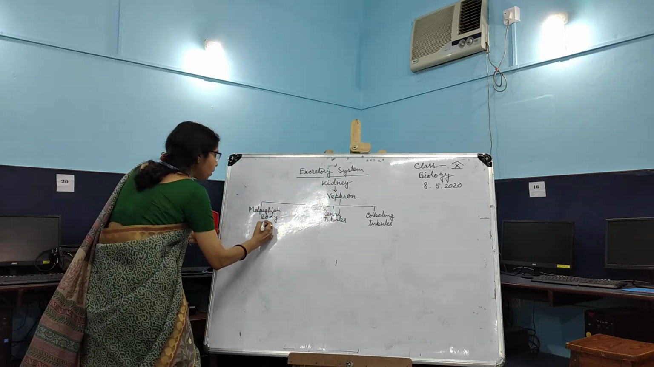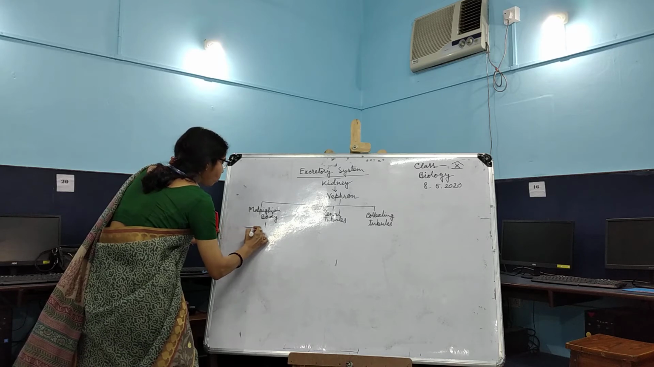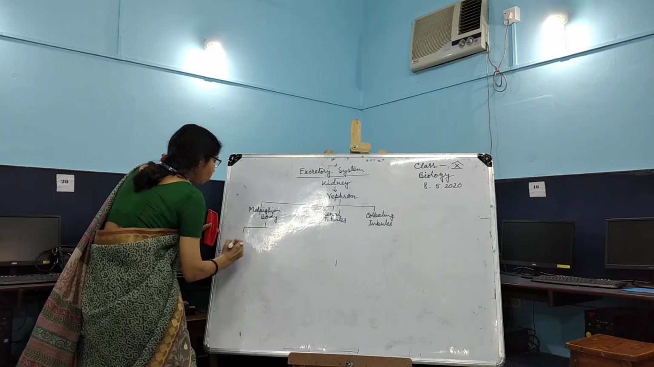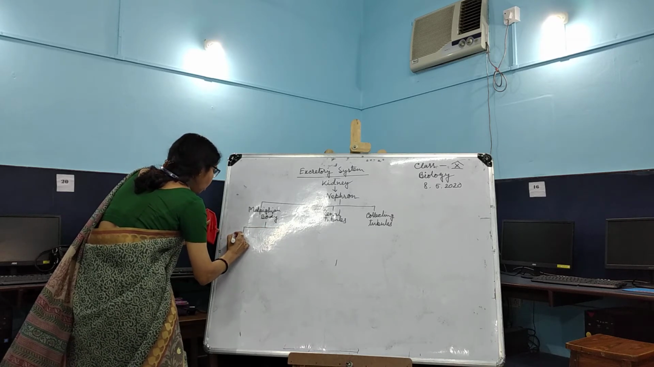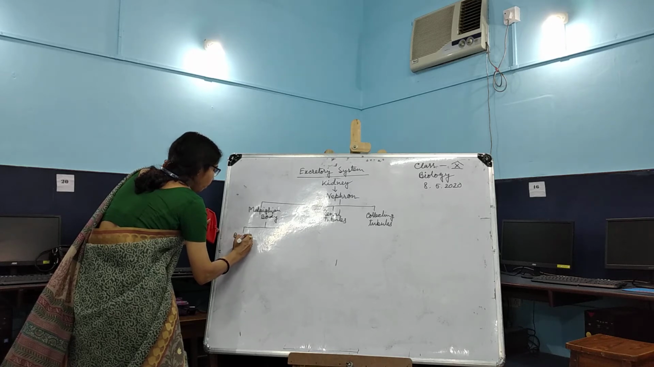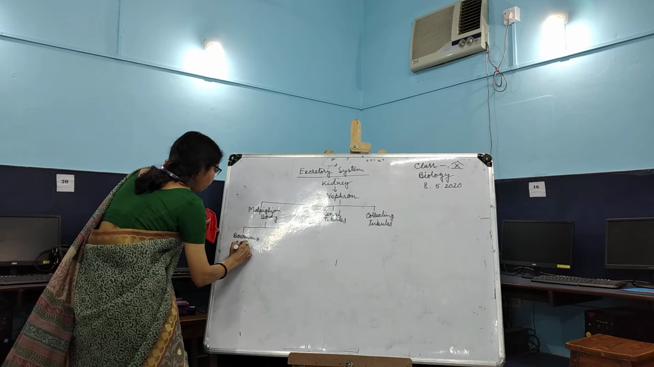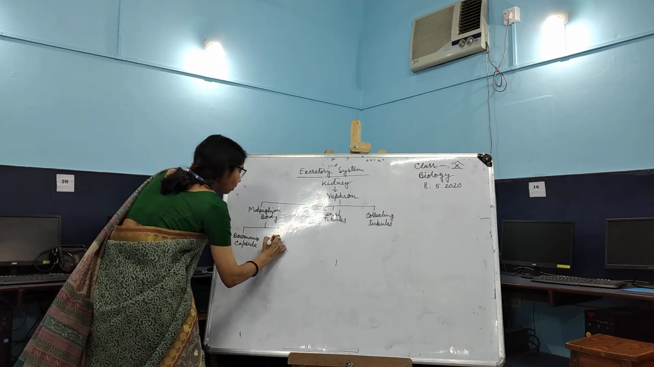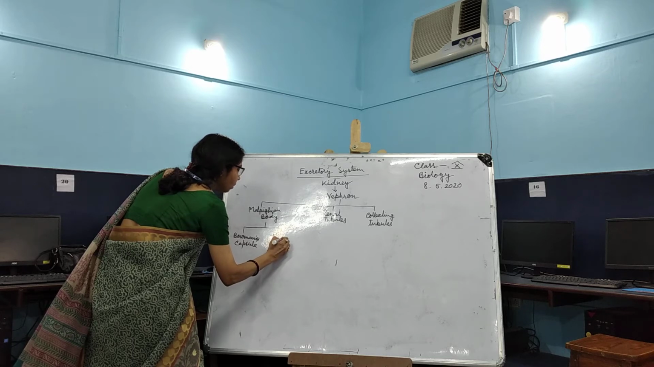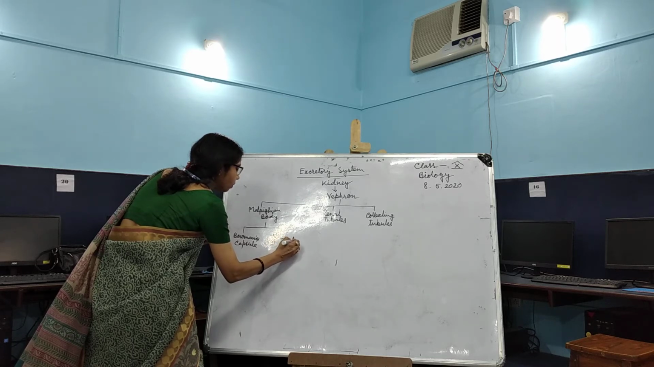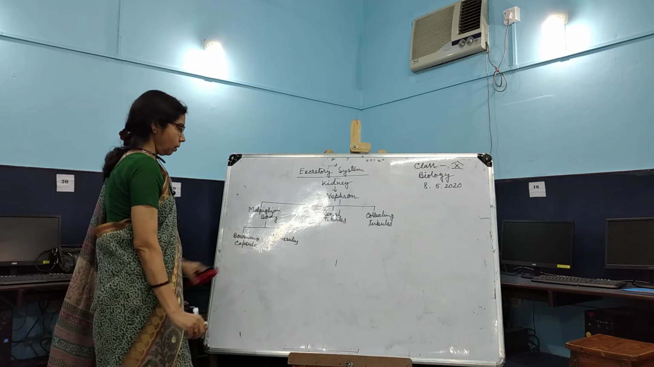Now, the Malpighian body again has 2 parts. What are the 2 parts? One is called the Bowman's capsule. And the second is the glomerulus. These are the structures.